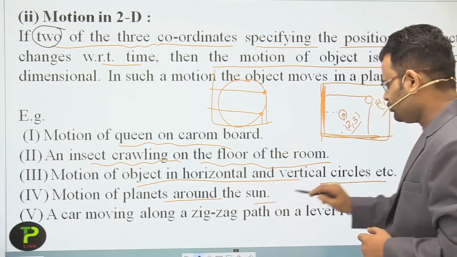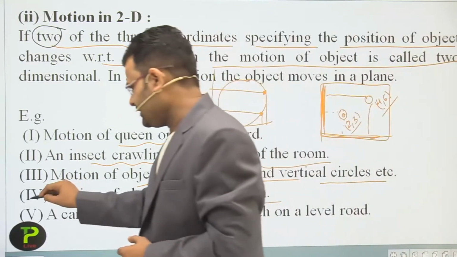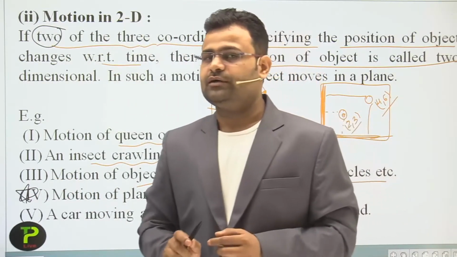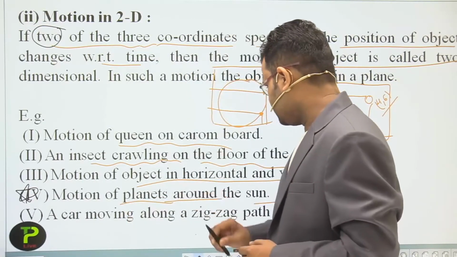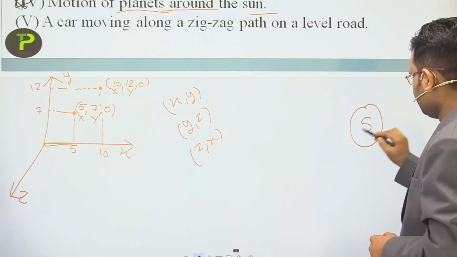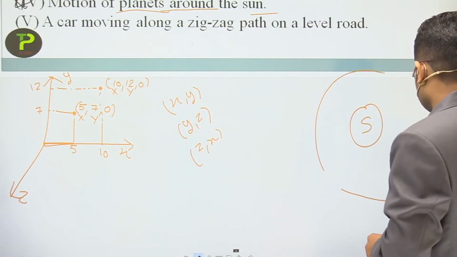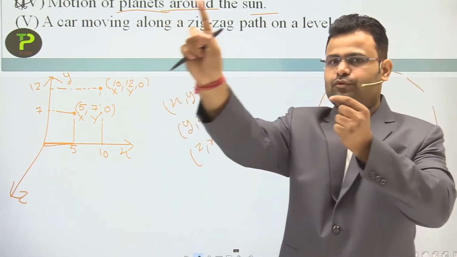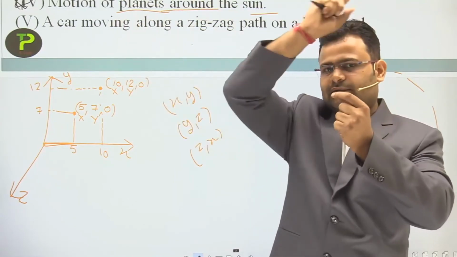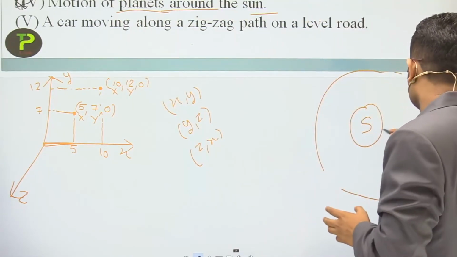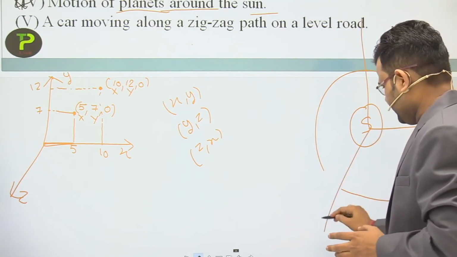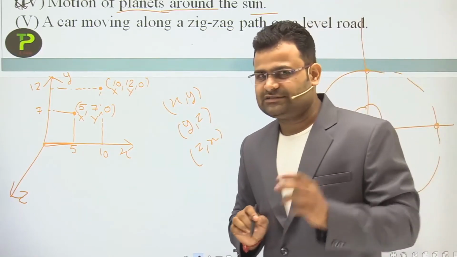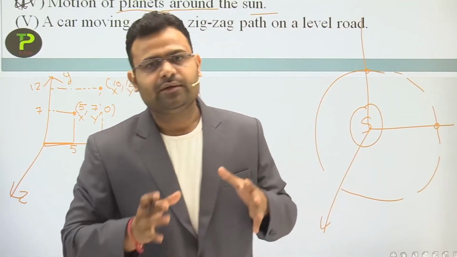Motion of a planet around the sun is the most important example. Sometimes students mark it as a three-dimension motion. But only two coordinates change to show the position of a planet.